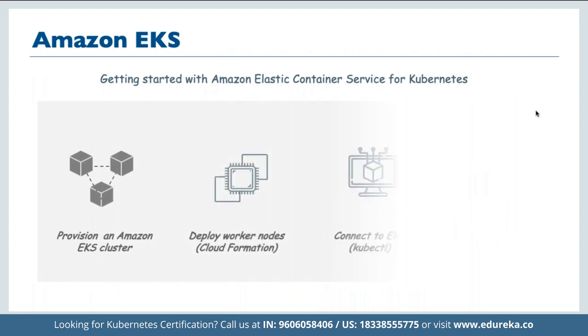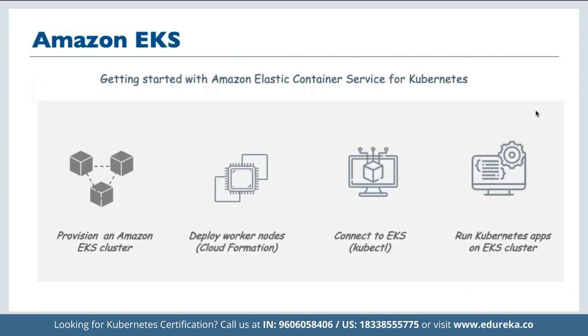Now we can get started with Amazon Elastic Kubernetes Service. First of all, we have to provision the Amazon EKS cluster. Then we can deploy the worker nodes as part of a CloudFormation template. Then we can connect to EKS using kubectl, and then we can run Kubernetes applications on the entire EKS cluster.